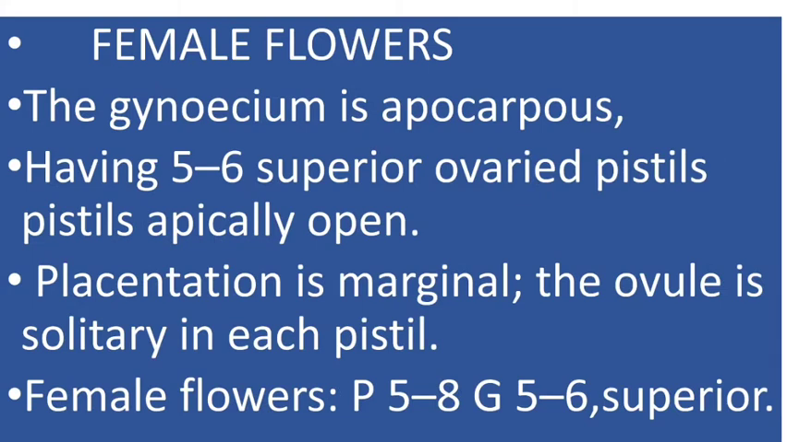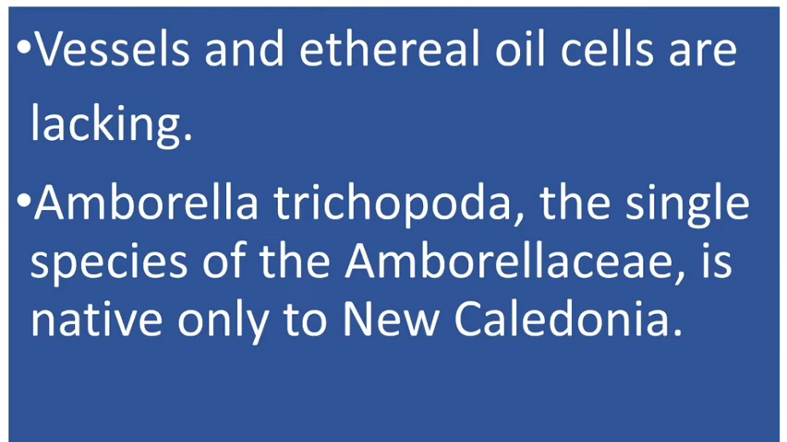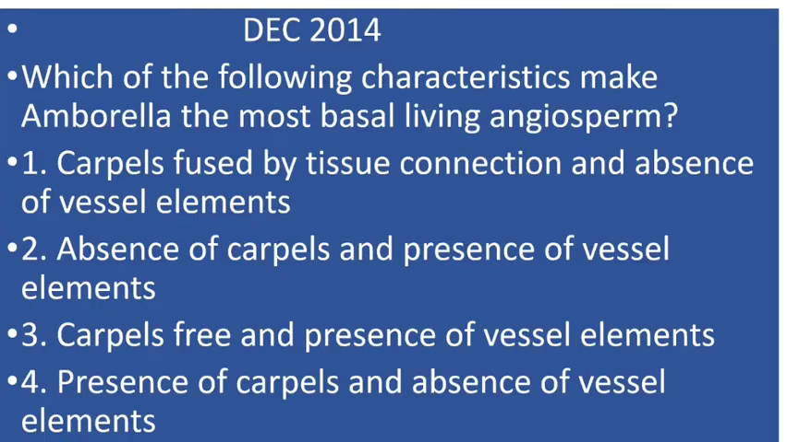The female flower consists of the gynoecium, which is apocarpous, having 5 to 6 superior and ovoid pistils. Pistils are apically open. Placentation is marginal, and the ovule is solitary in each pistil. The floral formula of the female flower is perianth 5 to 8, gynoecium 5 to 6, apocarpous, and superior ovary. The fruit is a drupe. This is the fruit of this Amborella. Vessels and ethereal oil cells are lacking. Amborella trichopoda, the single species of Amborellaceae, is native only to New Caledonia.